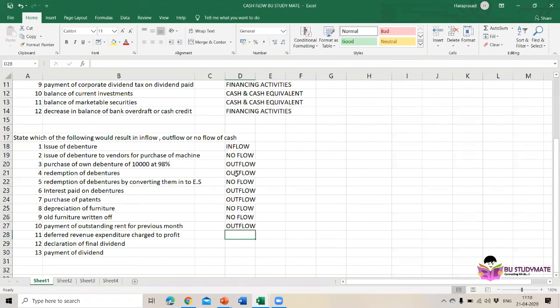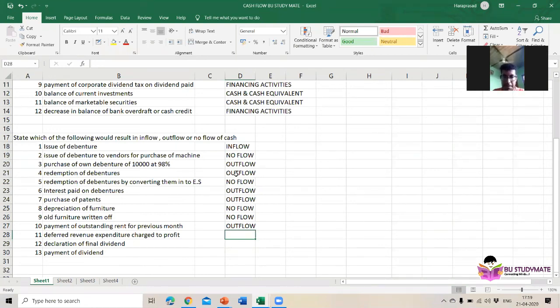Yes, postpone. When calculating taxes, the company calculates from the point of view of books of accounts and from the point of view of income tax.